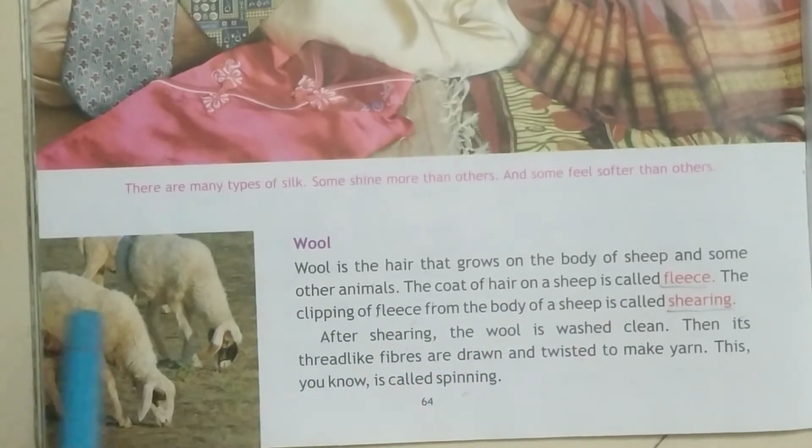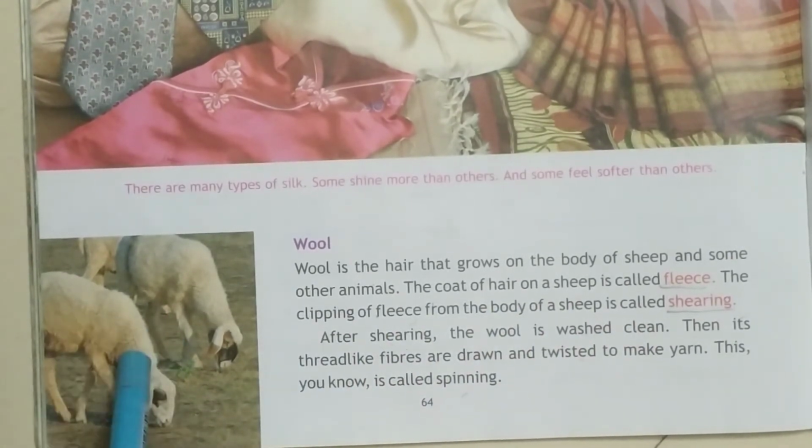The removing of hair from the sheep is called shearing. What is it called? Shearing. Okay. Then after shearing, this is a long process. After shearing, what happened?